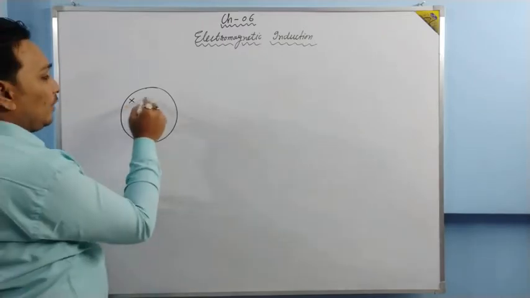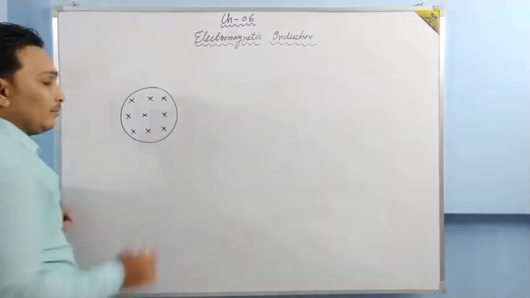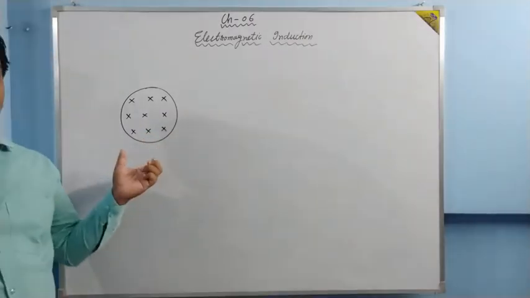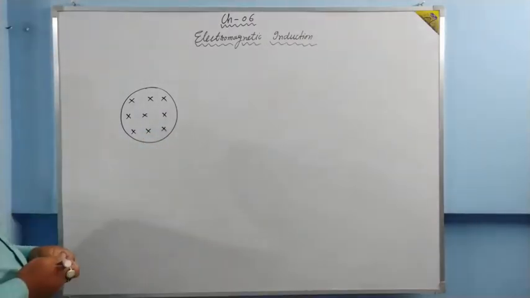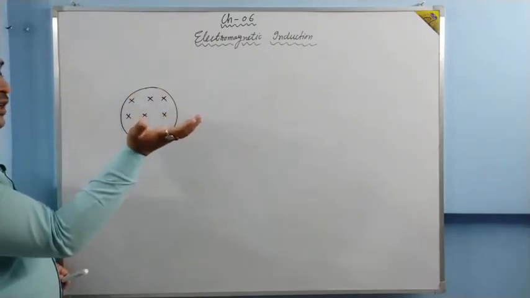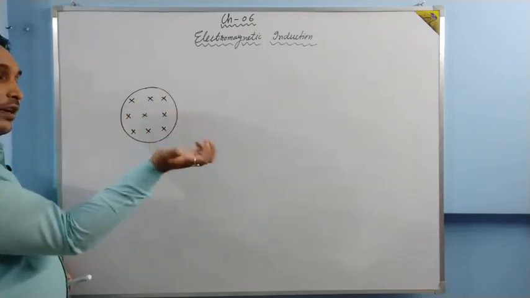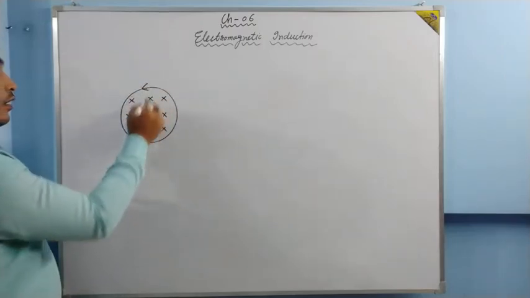The magnetic field going into the loop increases, and when the magnetic field increases, flux also increases. To oppose that, the direction of the magnetic field of the induced current should be this way, so that this magnetic field is opposed. And if it is this way, then the current will be like this.